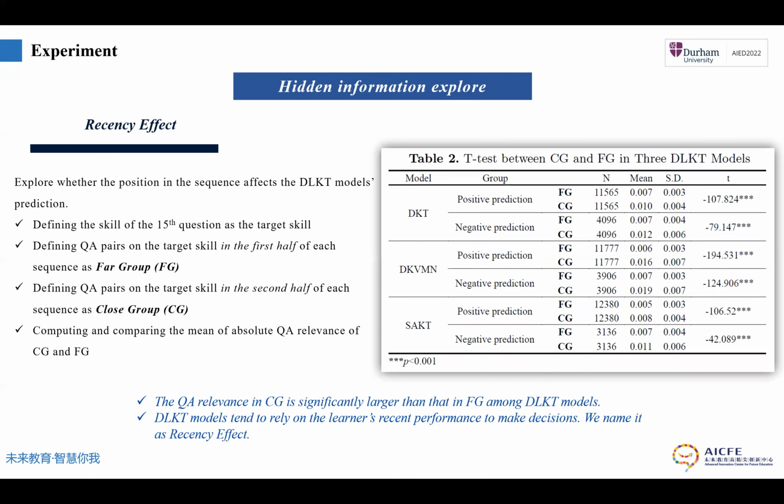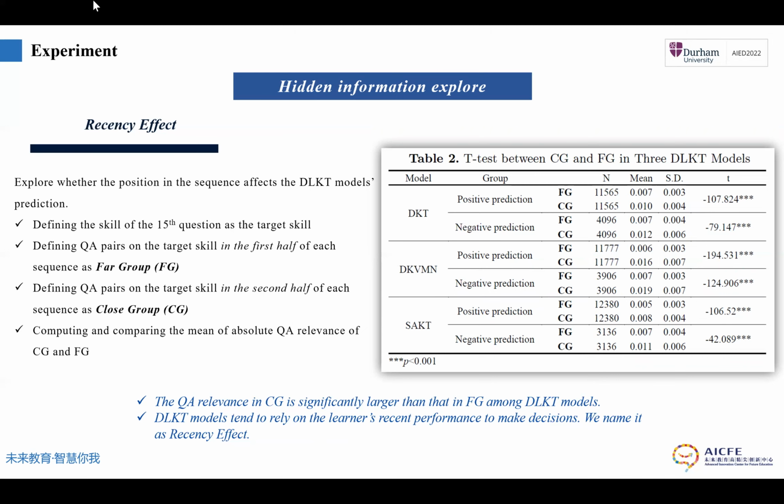Then we explore whether the position in the sequence affects the DLKT model's prediction. We define the scale of the 15th question as the target scale. We define question-answer pairs on the target scale in the first half as the front group, and we define the pairs on the target scale in the second half as the closed group. We compute and compare the mean of absolute QA relevance between the two groups.